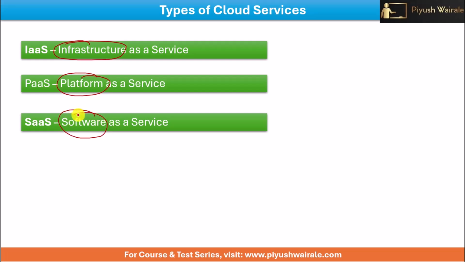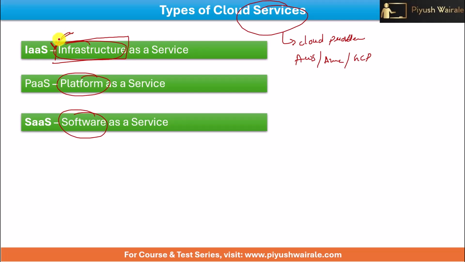Now who is providing these services? That is basically the cloud providers. Okay. So we have Amazon, cloud providers here, right? For example, AWS by Amazon, we have Azure by Microsoft, we have Google cloud providers here, right? So they are providing you infrastructure as a service. So these cloud providers are providing you a complete infrastructure.